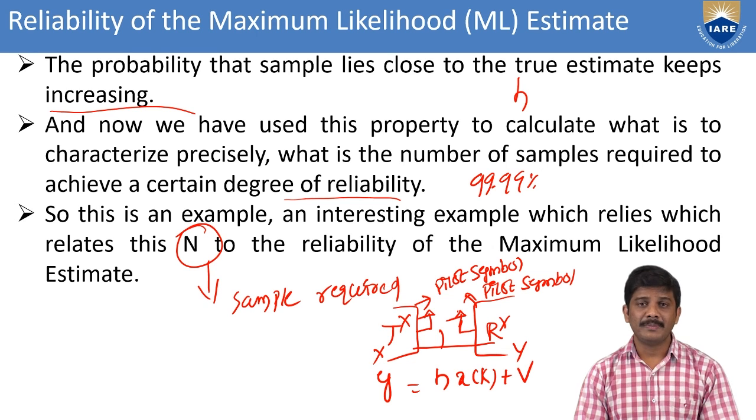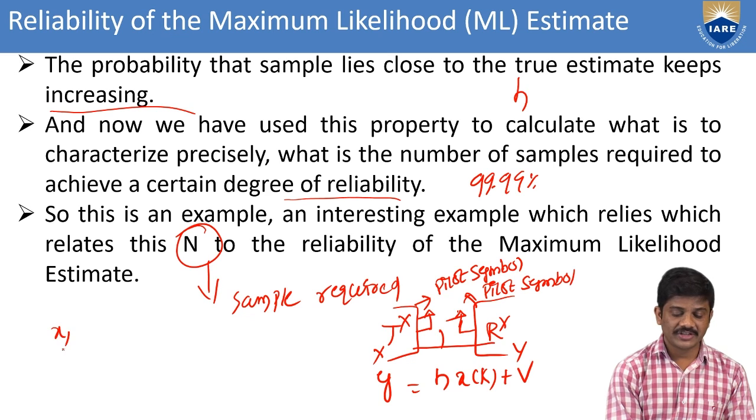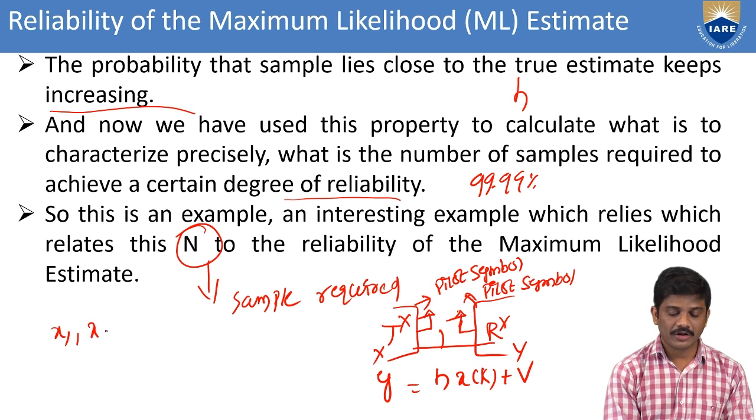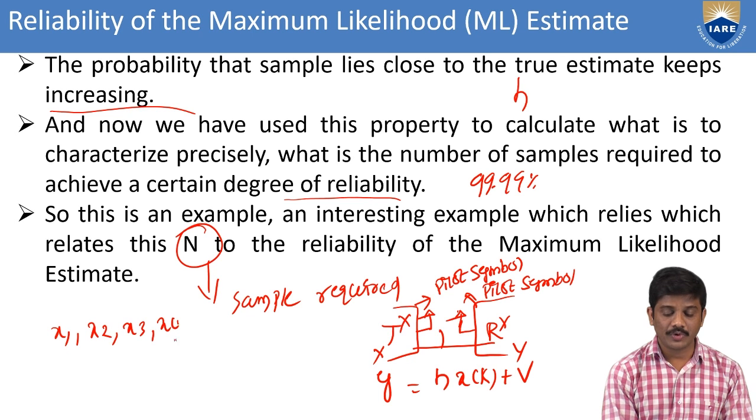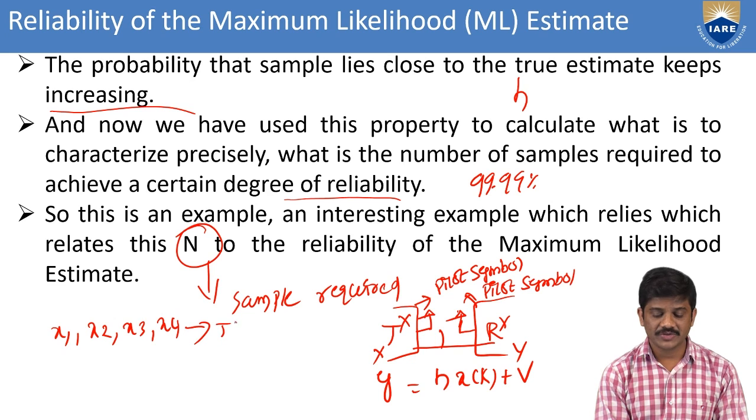If you go with multiple transmitted symbols, what will happen? Here we can consider x1, x2, x3, x4. These are the transmitted symbols in the communication. I just consider four transmitted symbols.